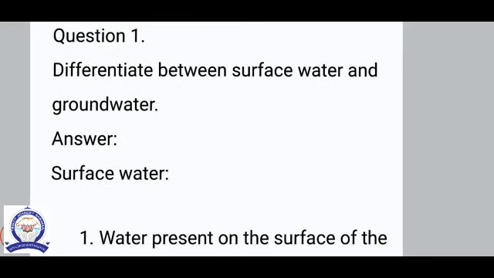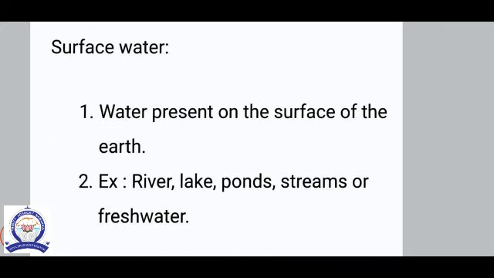Short answers. Question number 1. Differentiate between surface water and groundwater. Surface water: the water present on the surface of the earth. Example: river, lake, streams, ponds, and fresh water.